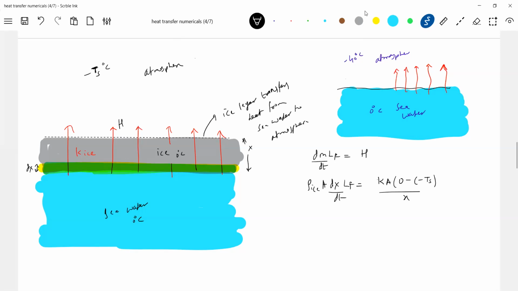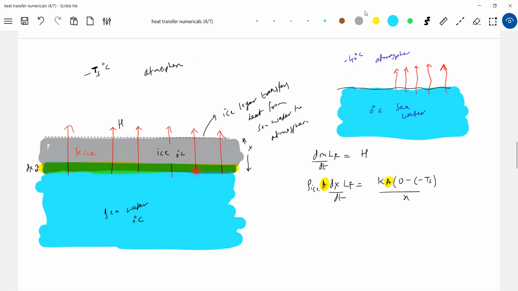Look at this quantity A. What is A? Area of cross section of the layer of seawater that will freeze. What is this A? It will be equal to area of cross section of ocean or sea. Don't think that it is a small area, the whole sea at a time will start freezing.